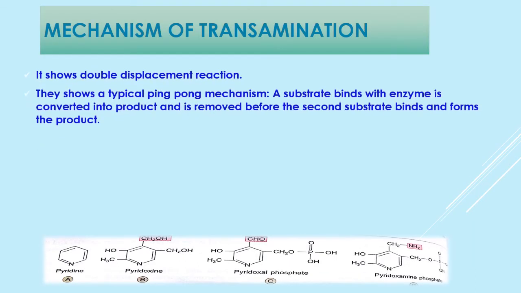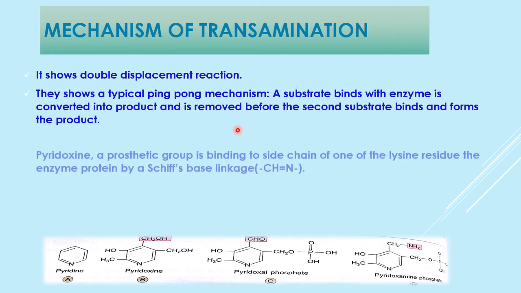Then mechanism of transamination. So the mechanism shows a double displacement reaction. Double displacement reaction is what? In it, two displacements are there at the same time, and they show a typical ping pong mechanism in which one substrate binds to the enzyme and is converted into product and is removed, then the second substrate binds and forms the product. In this way, first substrate binds to the enzyme, then the first product is removed, then the enzyme complex that is formed combines with the second substrate, and in this way product is formed.